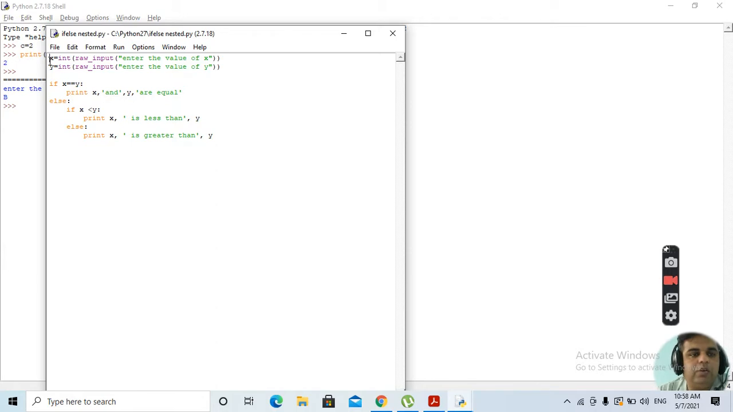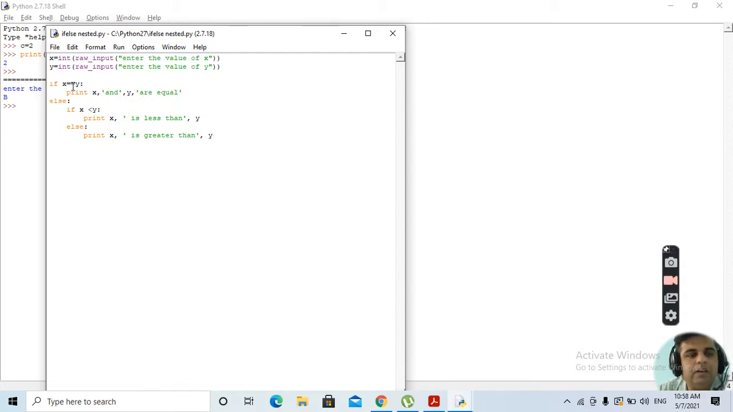Suppose we are having two variables x and y. Clear? X and y, how are we supposed to give input? Okay, it is x is int raw input, enter the value of x. Y is int raw input, enter the value of y. That means we have written the program for accepting the values of both x as well as y. Clear? We are getting the value of x as well as y from the keyboard, from the user itself.